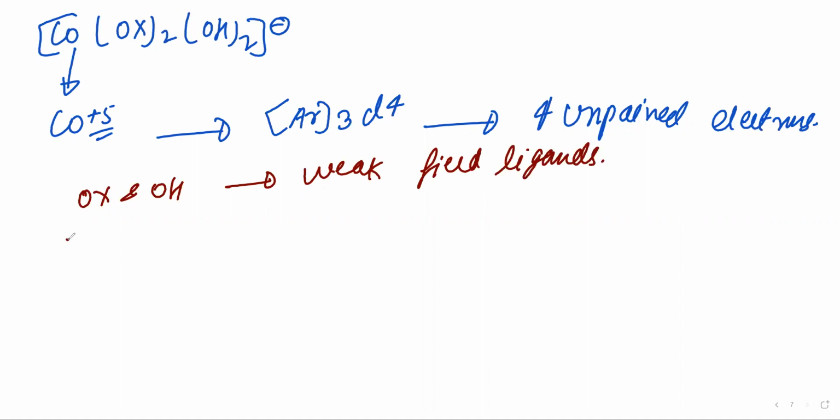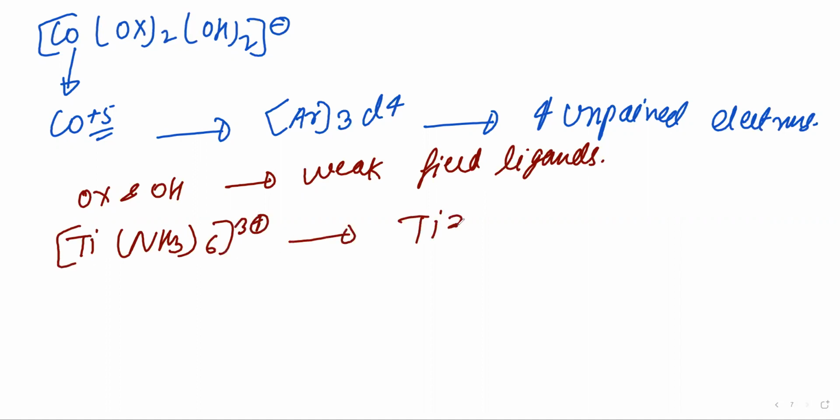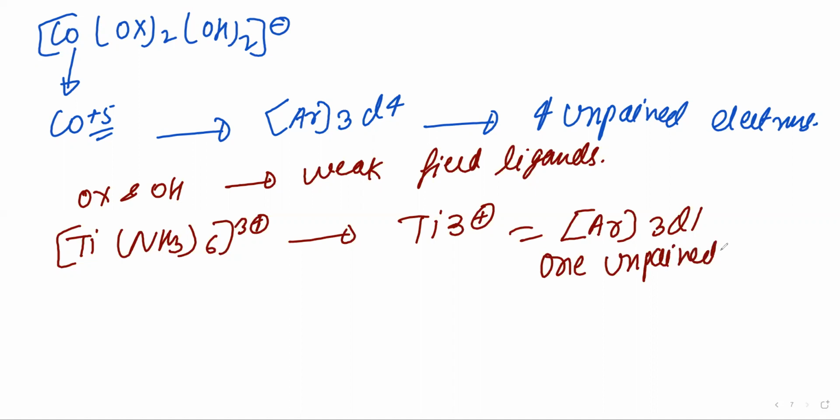Now see the next compound, that is titanium. It is connected with the ligand NH3 6 times raised to 3 plus. So titanium 3 plus will be argon 3d1. 1 unpaired electron is there, right?